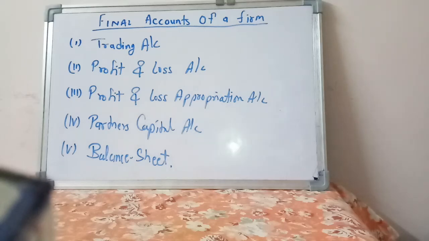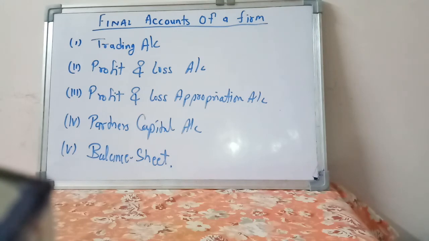Good evening, students. Today we are going to talk about final accounts of a firm. When you say final account of a firm, it is a little bit similar to final account of a sole trader. When you talk sole trader, first they prepare trading account, then they prepare profit and loss account, and after that they prepare balance sheet.